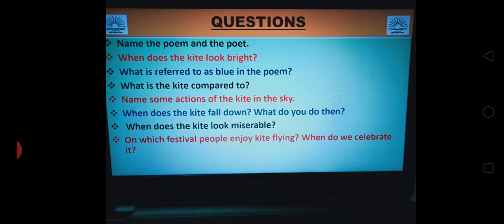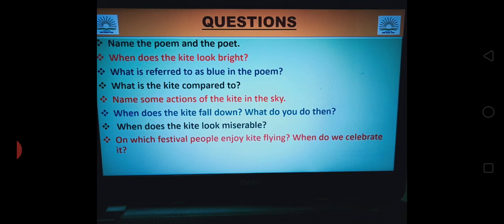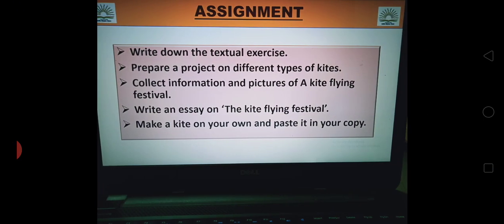What do you do then? We wind back the string to the spool. When does the kite look miserable? The kite looks miserable when it is trapped on a tree and it is flapping on the string. On which festival do people enjoy kite flying? People enjoy kite flying on the kite flying festival, which is called Makar Sankranti. When do we celebrate it? We celebrate it on 14 January every year.